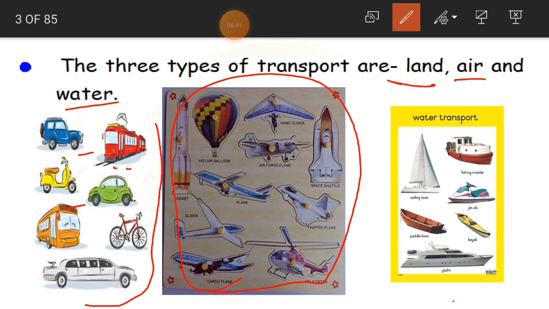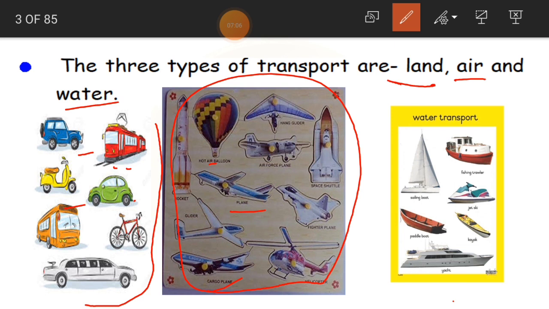And now air transport. See here in the picture, air transport. And how many types of air transports are we having? Like you have parachutes, aeroplanes, rockets, spaceships, aircrafts, helicopters, all these belong to air transport. Okay, children, we are going to travel in the air, in the sky.